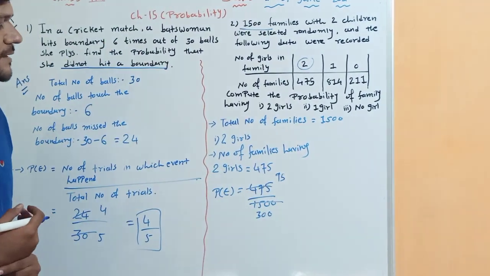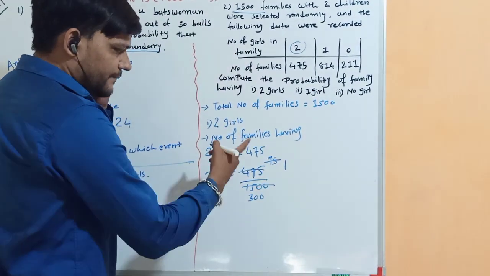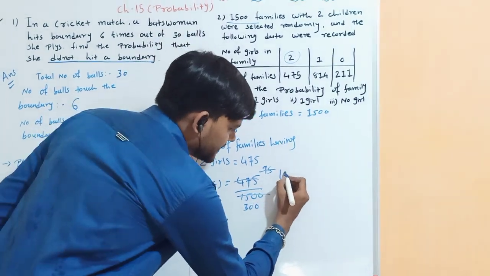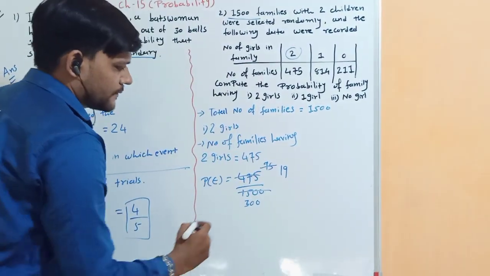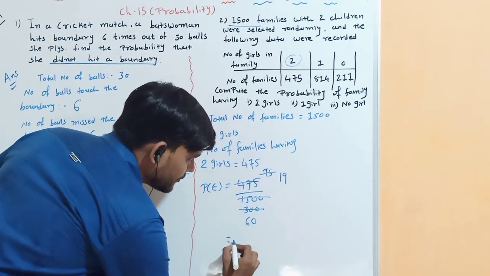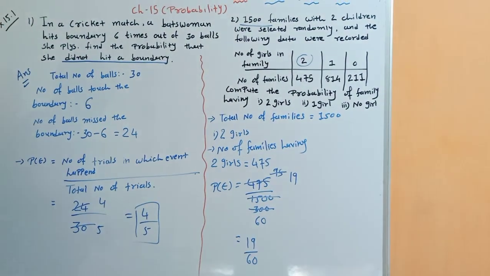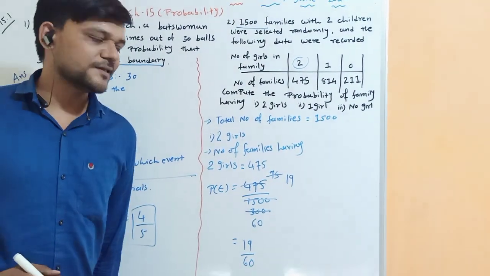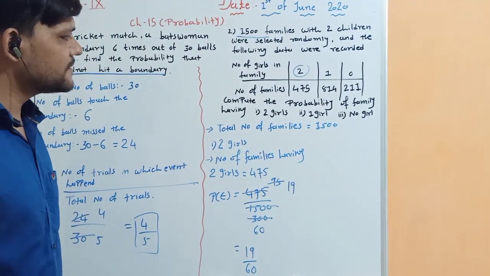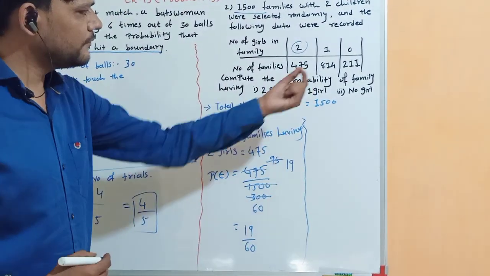Again, it should be divisible by 5. 5 ones are 5, 9 minus 5, 4, and 4 and 5 become 45, so 5 nines are 45. And here 5 sixes are 30 and 1 zero as it is. So your answer is 19 upon 60, right? Now the reduced form is not possible because 19 is a prime number. So the probability of having 2 girls equal to 19 upon 60. Same for the 1 girl.